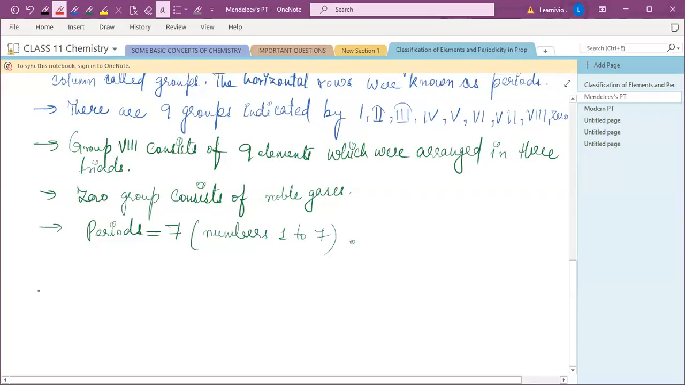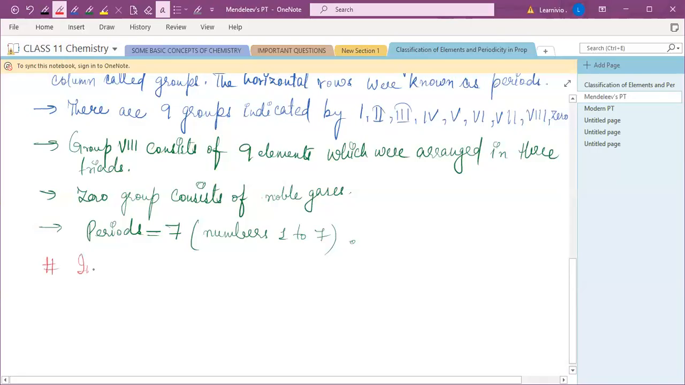And after Dobereiner's triads and Newlands' law of octaves, this was a very big achievement in the history of chemistry, right? ये बहुत बड़ा achievement था. After the Newlands' law of octaves, Mendeleev gave this periodic table, and at that time it was very successful. उस time ये बहुत successful रहा and काफी दिनों तक ये चला, and there are many importances of Mendeleev's periodic table.